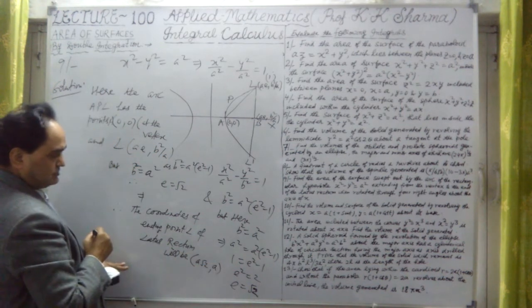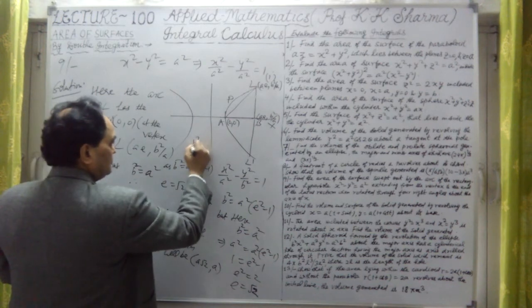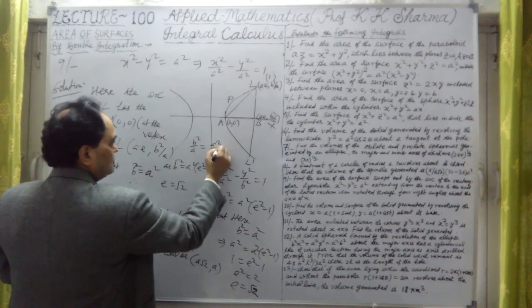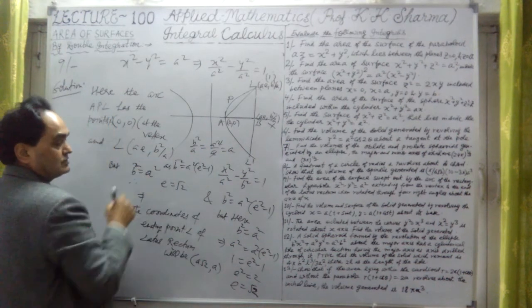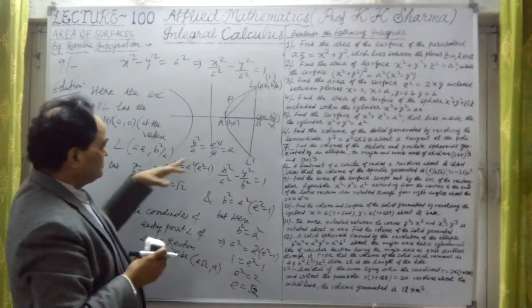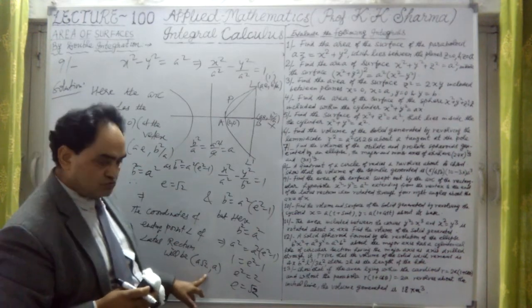Try to understand, as B square upon A is equal to A square upon A equal to A only. So these are the new coordinates now: A under root 2 and A.